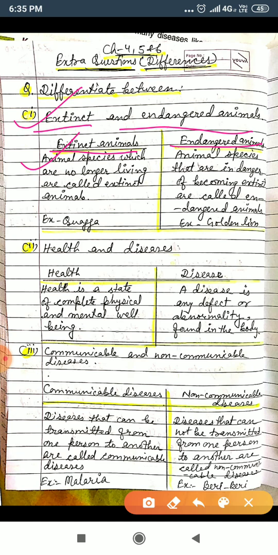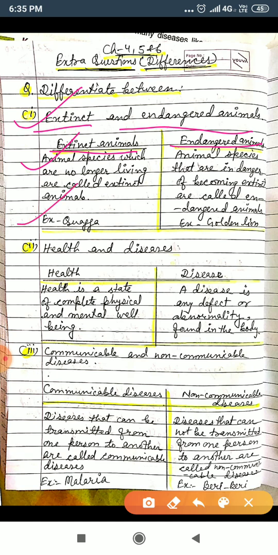In the extinct animal column you will write: animal species which are no longer living are called extinct animals. And endangered animals are species that are in danger of becoming extinct. Okay, you will write like this and give an example also.